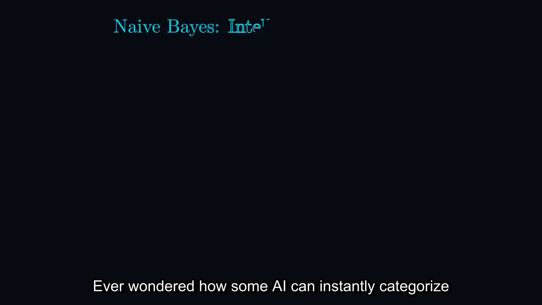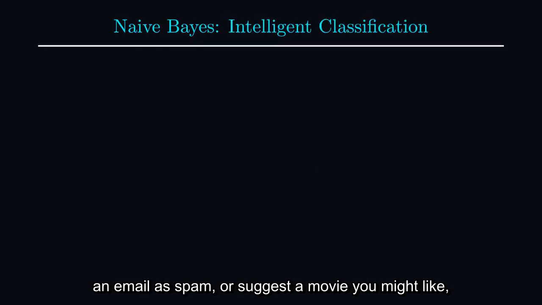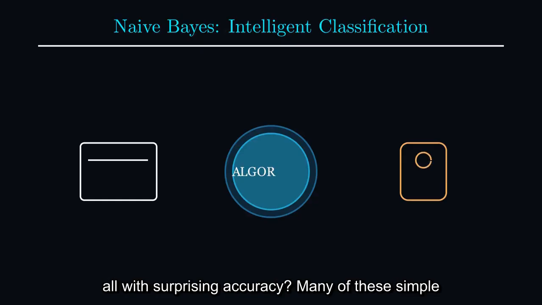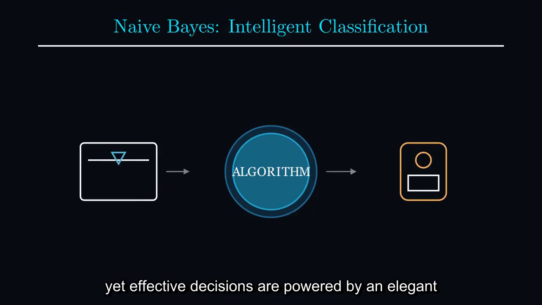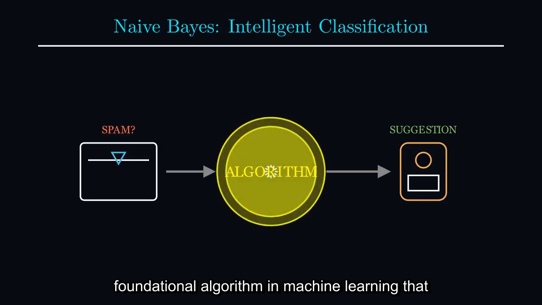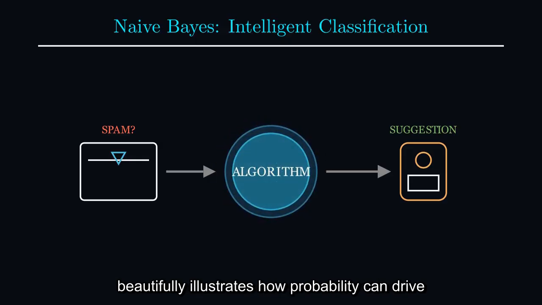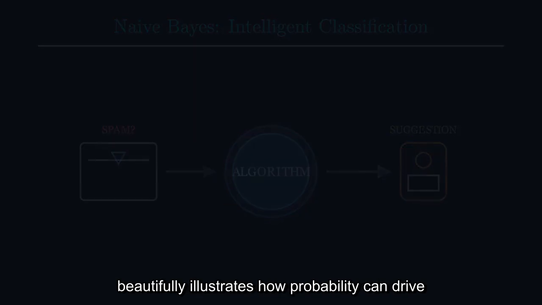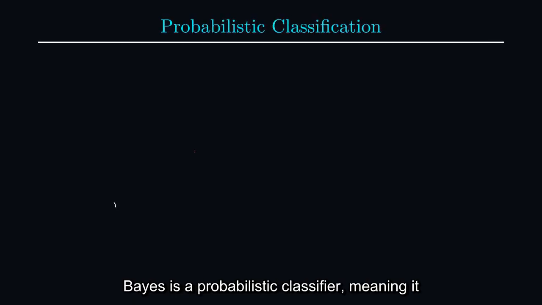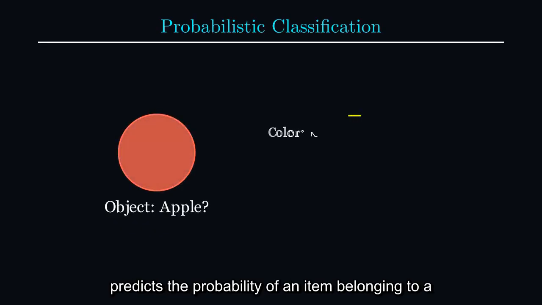Ever wondered how some AI can instantly categorize an email as spam, or suggest a movie you might like, all with surprising accuracy? Many of these simple yet effective decisions are powered by an elegant statistical concept known as naive Bayes. It's a foundational algorithm in machine learning that beautifully illustrates how probability can drive intelligent classification. At its heart, naive Bayes is a probabilistic classifier, meaning it predicts the probability of an item belonging to a